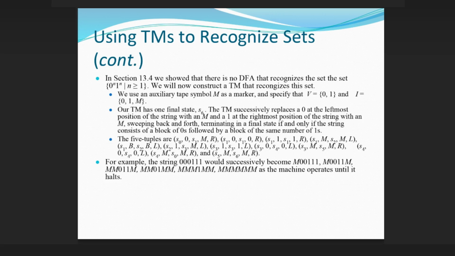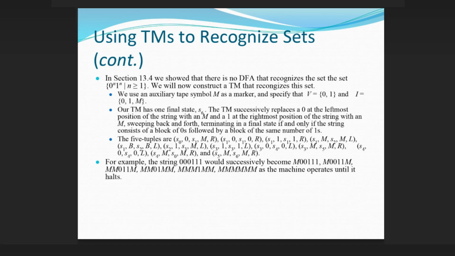The 5-tuples are (S0, 0, S1, M, R), (S1, 0, S1, 0, R), (S1, 1, S1, 1, R), (S1, M, S2, M, L), (S1, B, S2, B, L), (S2, M, S3, 1, ...), (S3, 1, S3, 1, L), (S3, 0, S4, 0, L), (S3, M, S5, M, R), (S4, 0, S4, 0, L), (S4, M, S0, M, R), and (S5, M, S6, M, R).